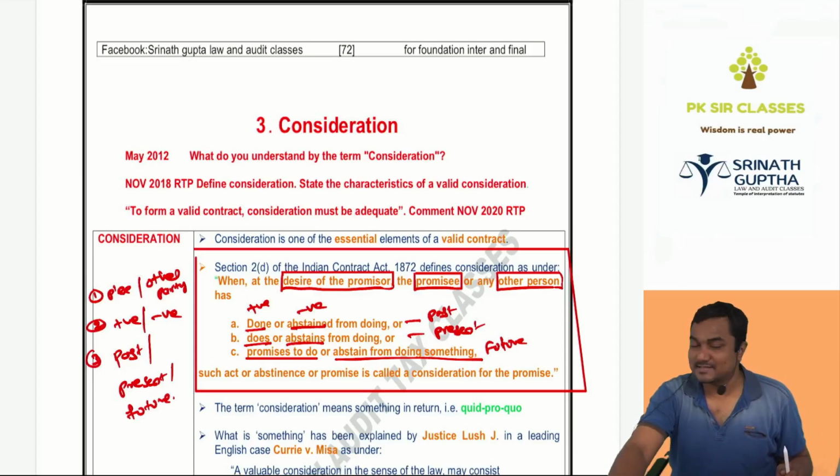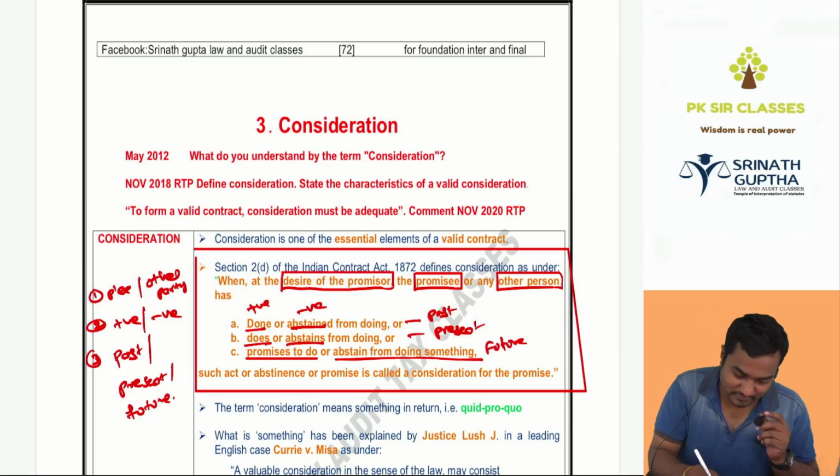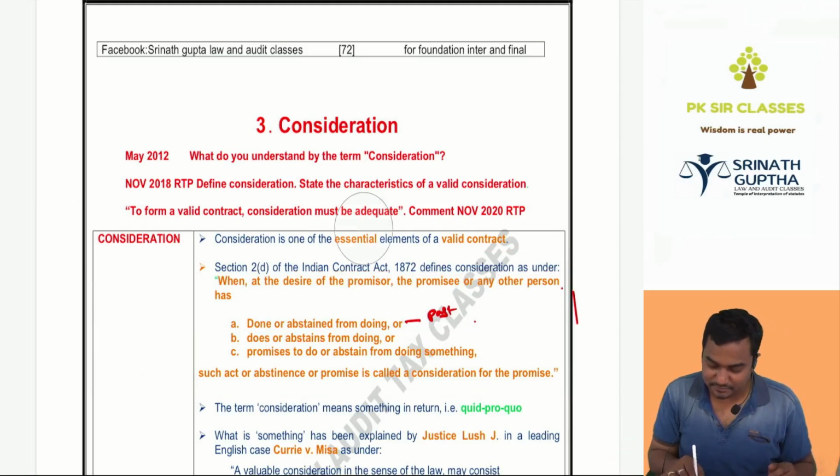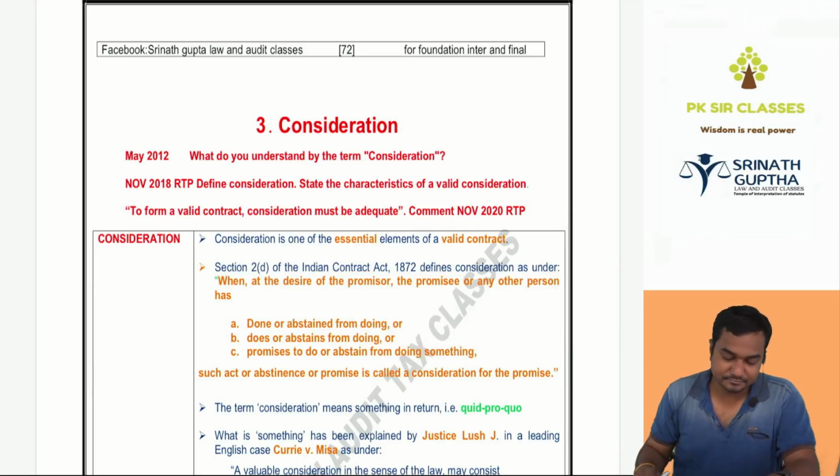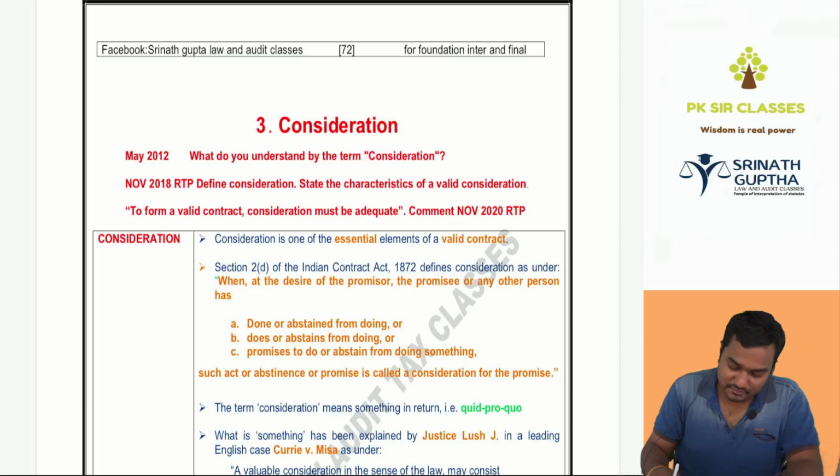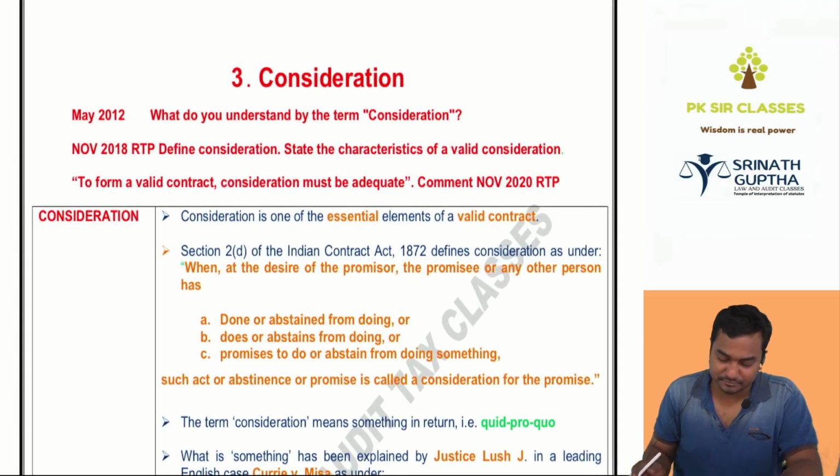In the last class, we were discussing the consideration chapter. So we'll revise consideration and do the scanner. What is consideration? Beta, it is defined by section 2(d).